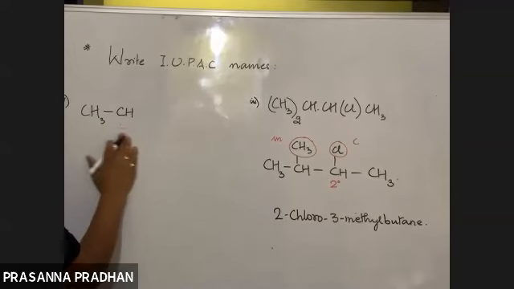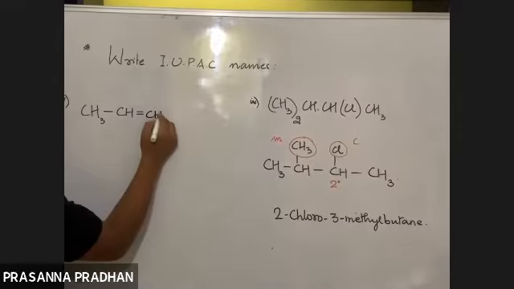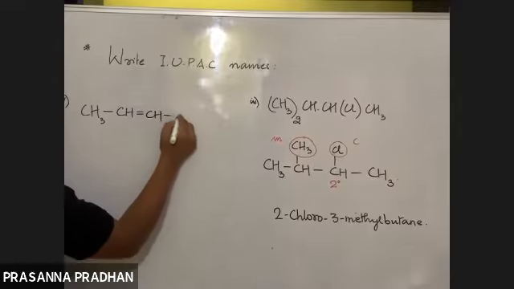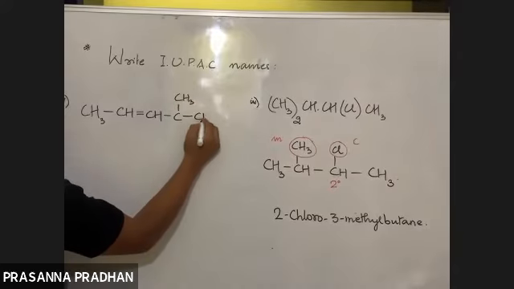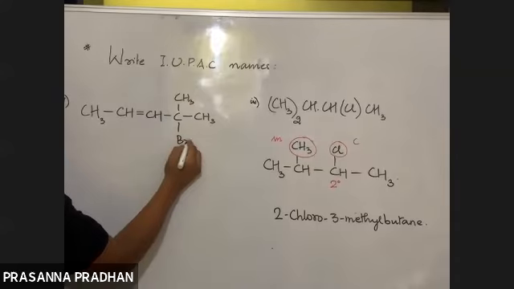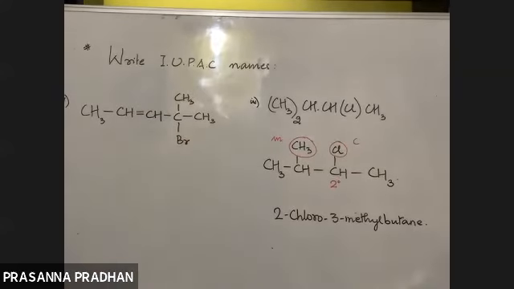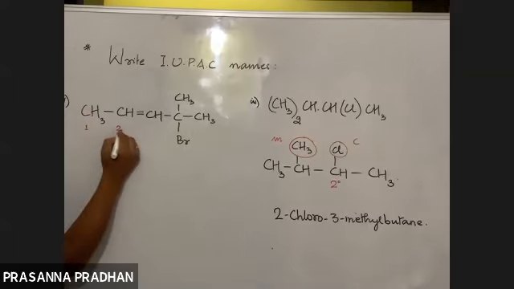Okay, so I'll give you this: CH3CH, double bond CH, single bond C, CH3, CH3, Br. Fine. So again, it's not an issue. This is the longest continuous chain of carbon atoms. Okay. So I think numbering should be done from this end because the double bond should get lower number.